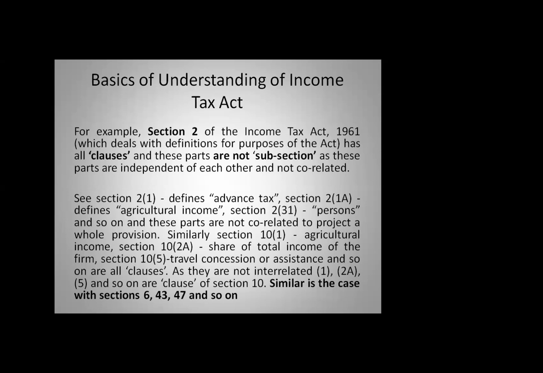For an example, section 2 class 1 defines advance tax. Advance tax will have a separate definition. It can be read independently, not related to any other thing. Likewise, section 2 class 1A agricultural income, section 2 class 31 persons, and so on.